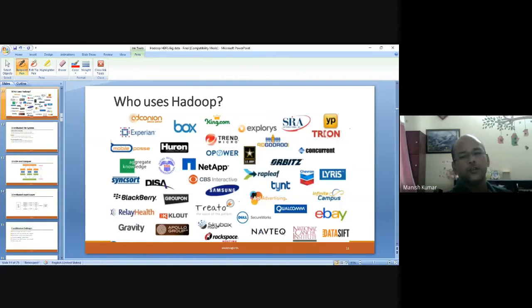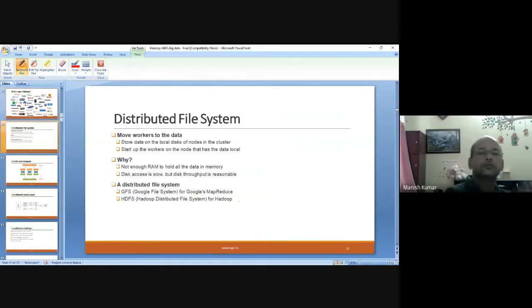These are not exhaustive in nature. All such companies are using this entire Hadoop. So what is the goal of this distributed file system? That you move workers to the data. That means store data at the local disk of nodes in the cluster, and then start up the workers on the node that has the data local.